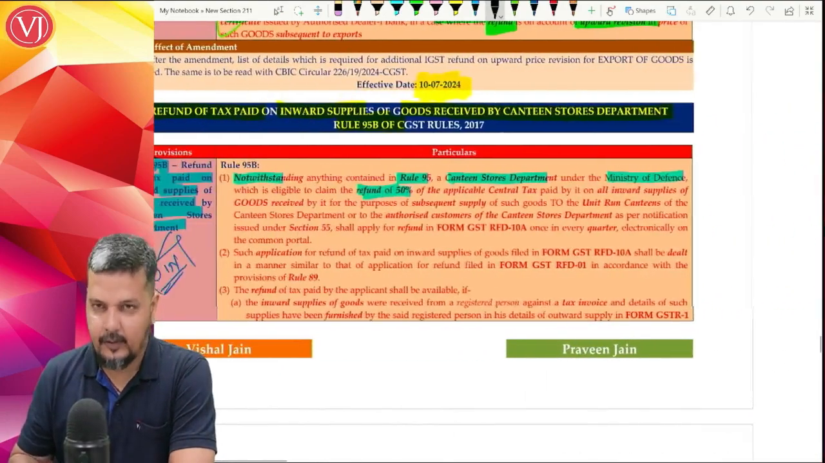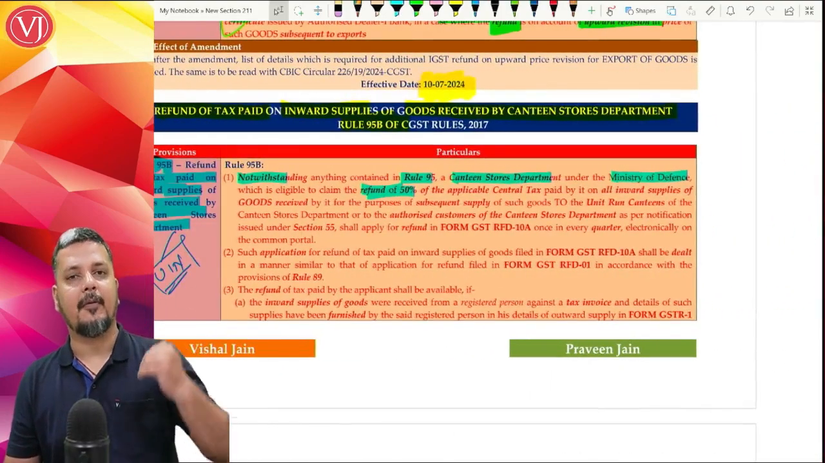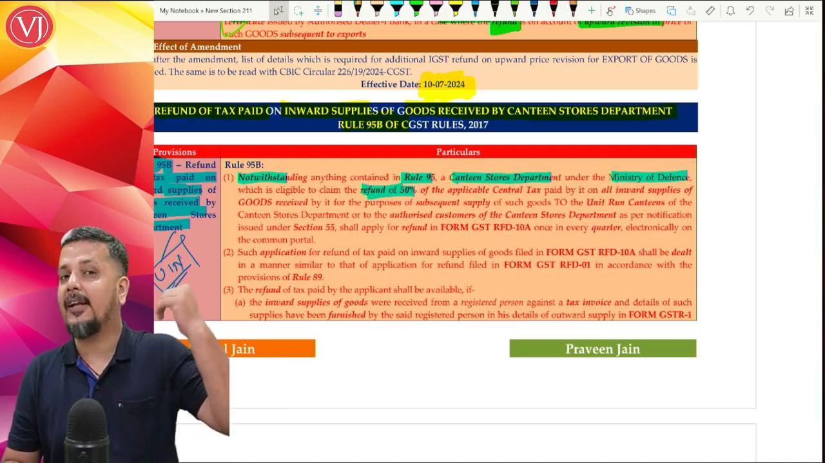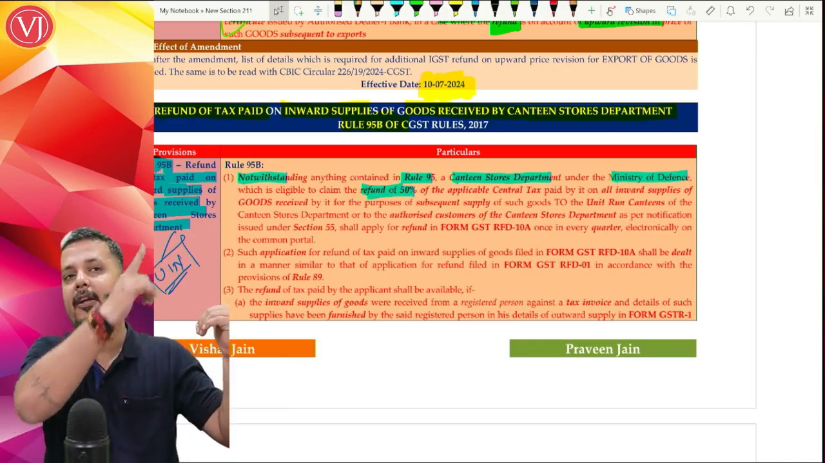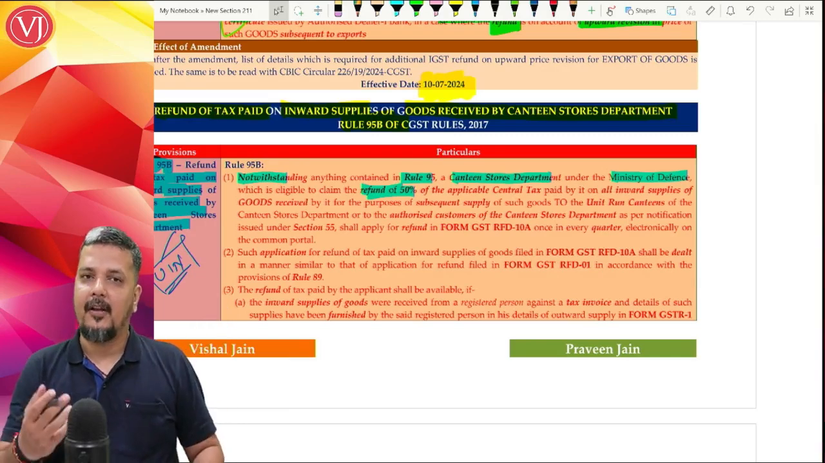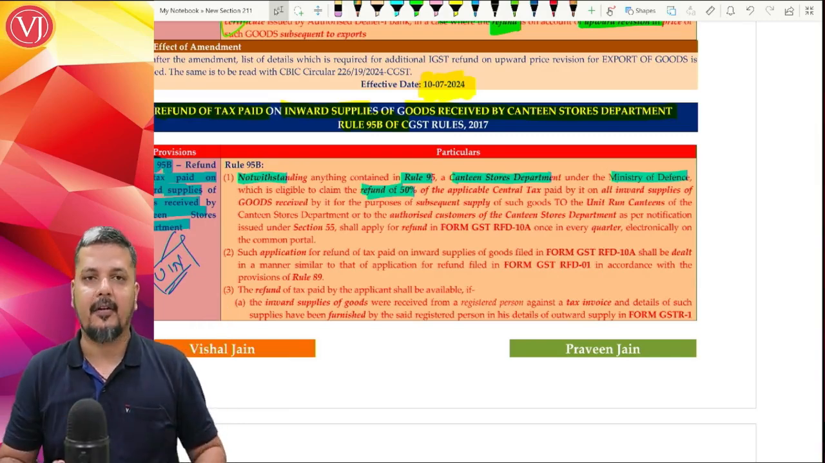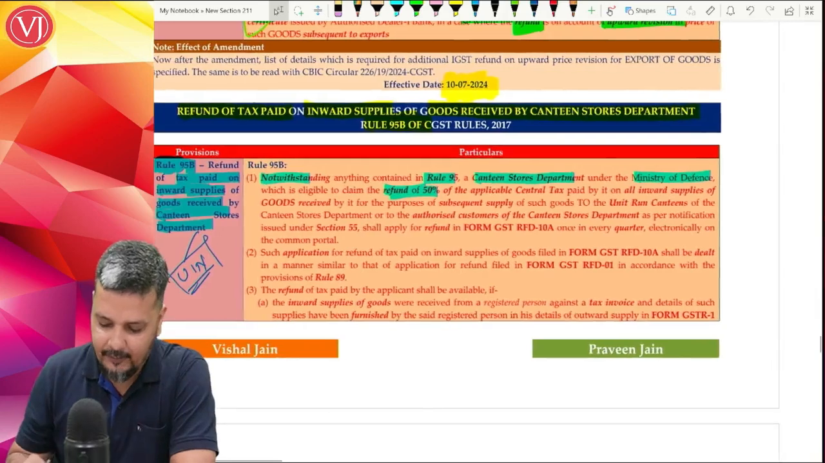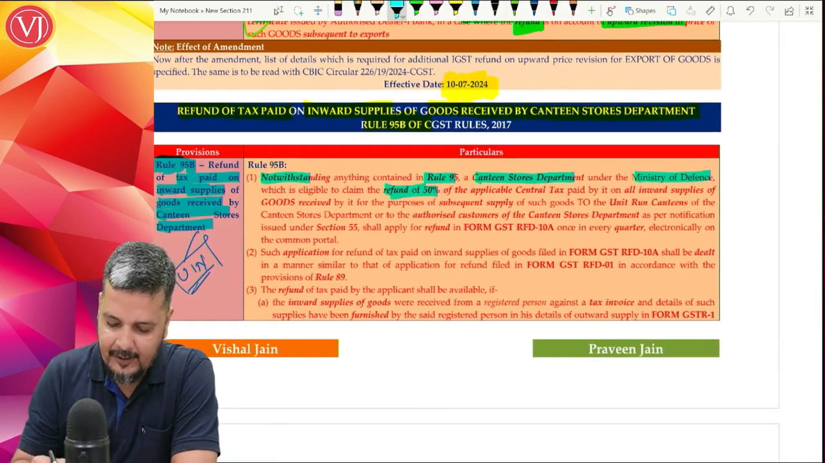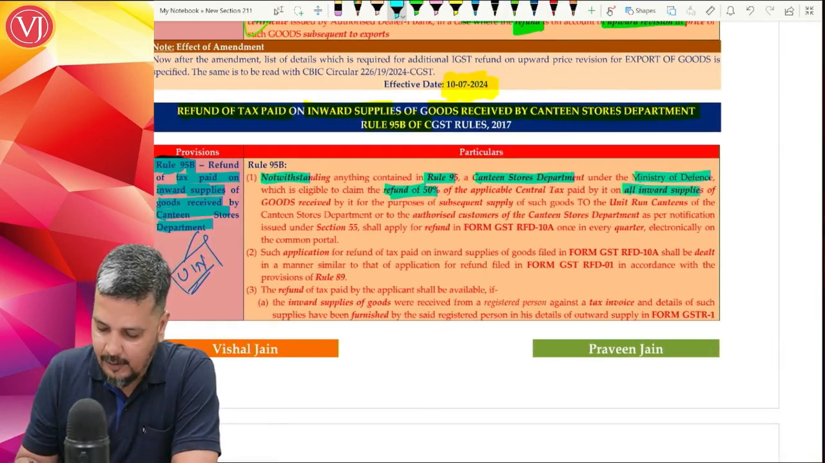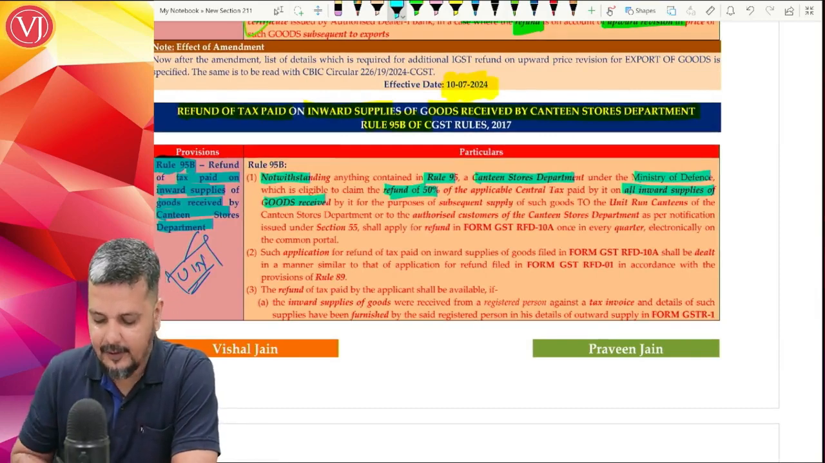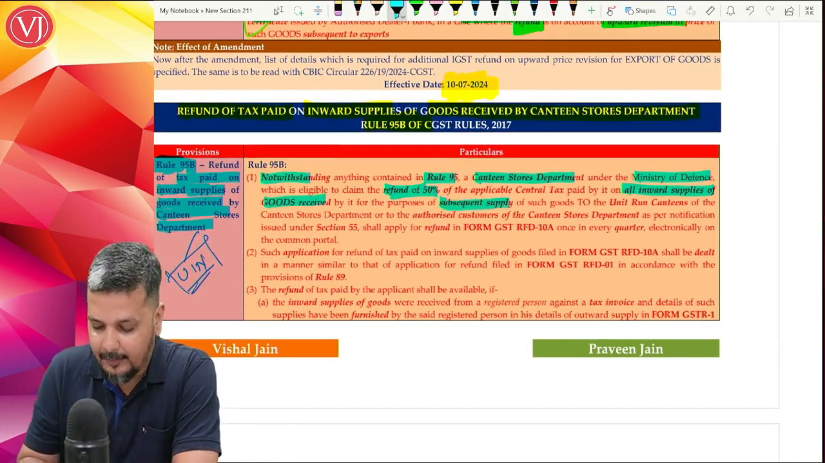Right. So Canteen Stores Department at the time of the purchase, they would have paid 100 plus 18 to the supplier. Supplier would have paid 18 to the government, keeping 100 with themselves. And Canteen Stores Department will not get the refund of entire 18, only 50% of the taxes on all the inward supplies of goods received by them. But condition is subsequent supply should be to notified persons.